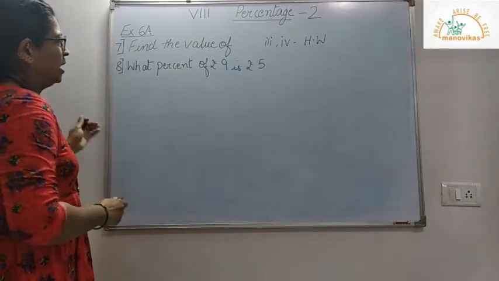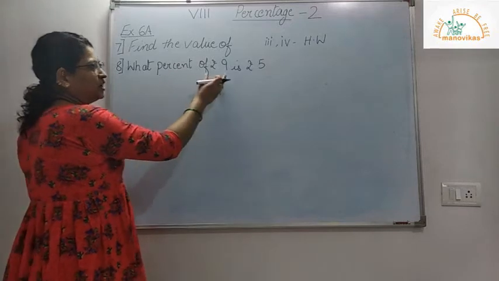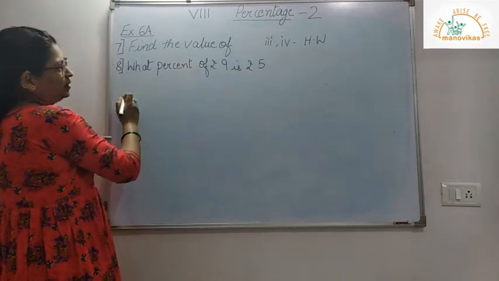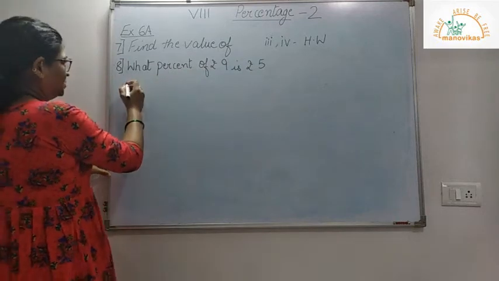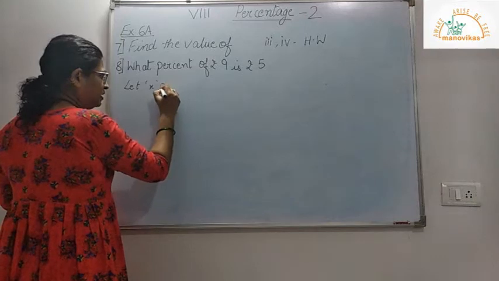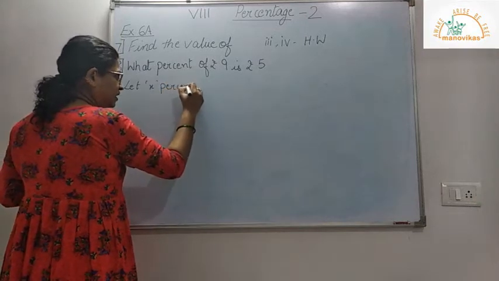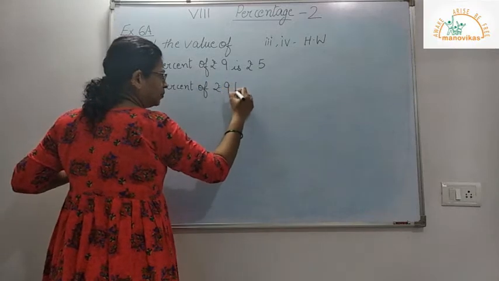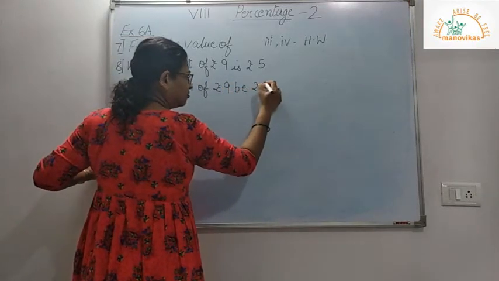So now we have to find out what percent of rupees 9 is rupees 5. So let the percent be x. So let x percent of rupees 9 be rupees 5.